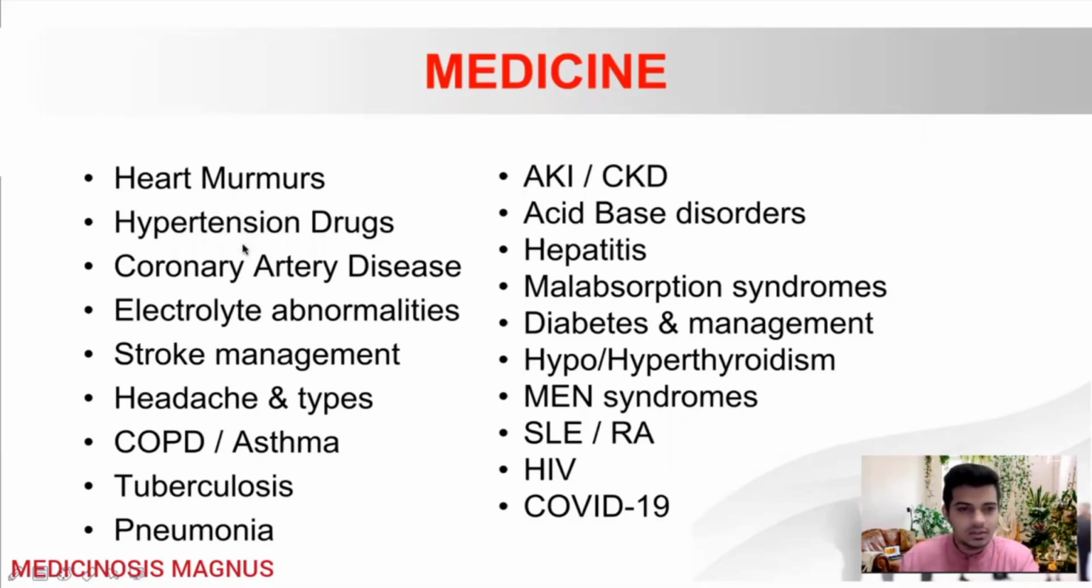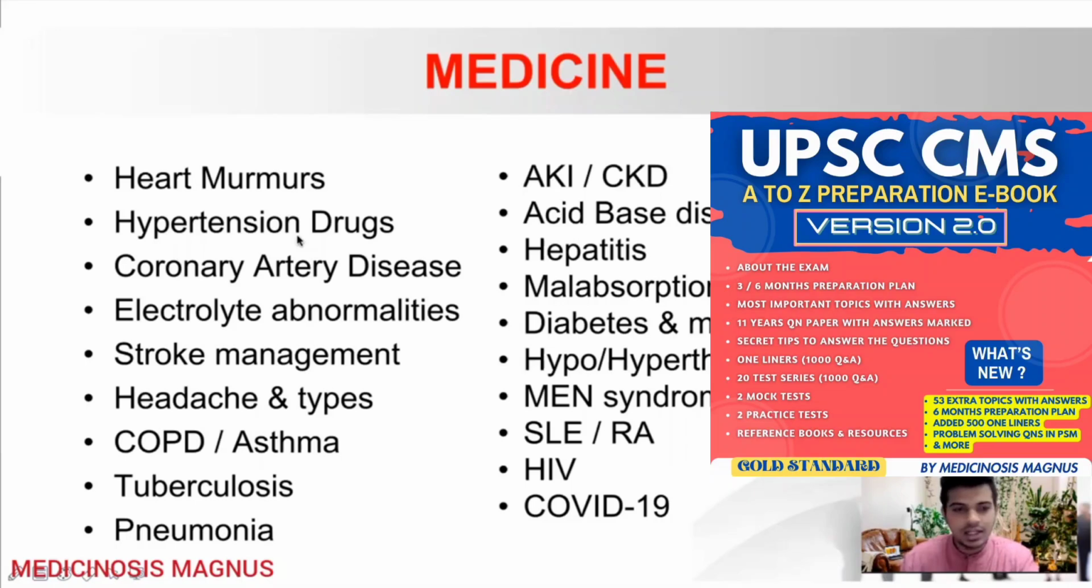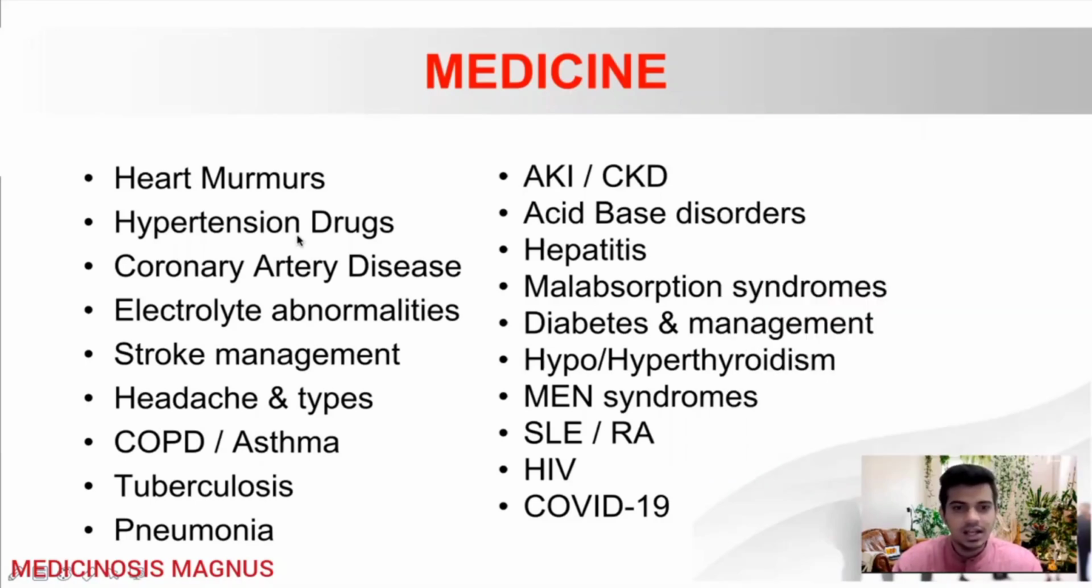The next topic will be hypertension. Mainly in hypertension, you will see the criteria for diagnosis, the complications, the urgency and emergency, and you will also be concentrating more on the drugs part, that is the ACE inhibitors, ARBs, beta blockers, calcium channel blockers, and diuretics. Then the next important topic will be coronary artery disease. You will see the ECG criteria for diagnosing ST elevation MI and non-ST elevation MI, and also the management of those conditions.